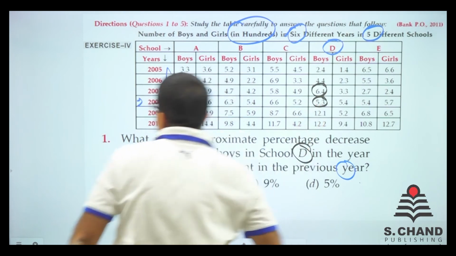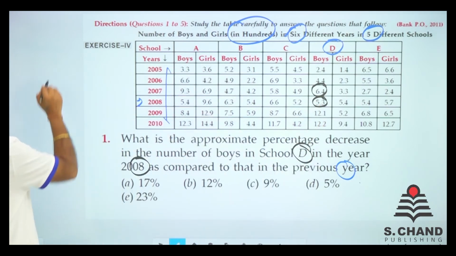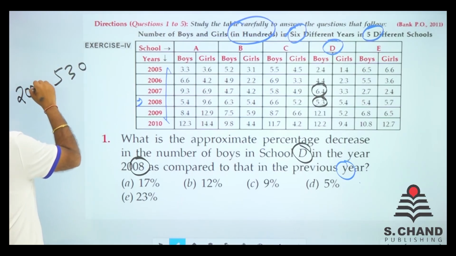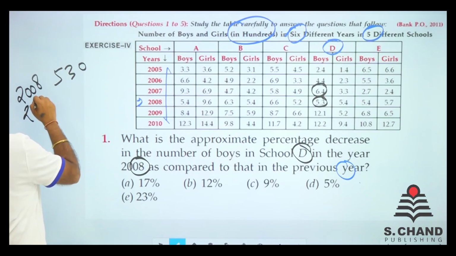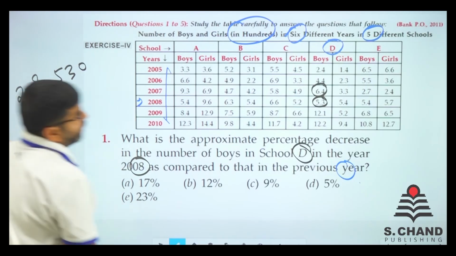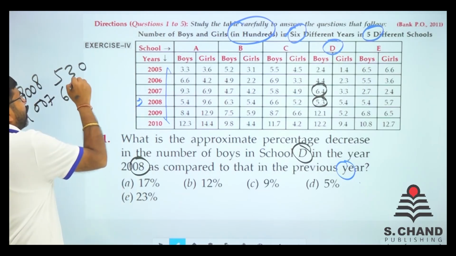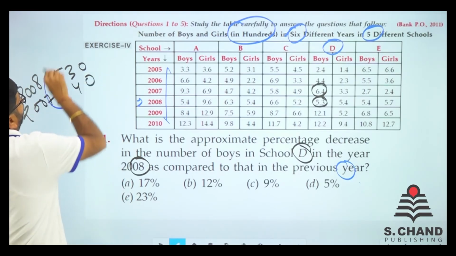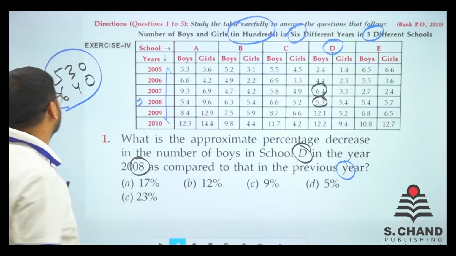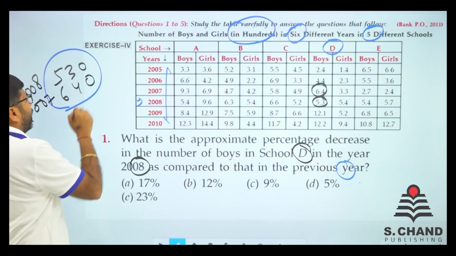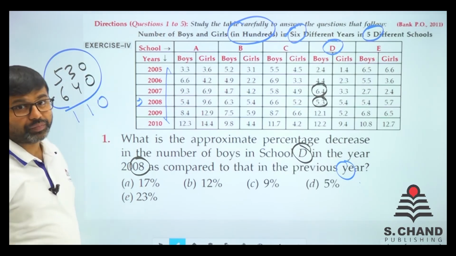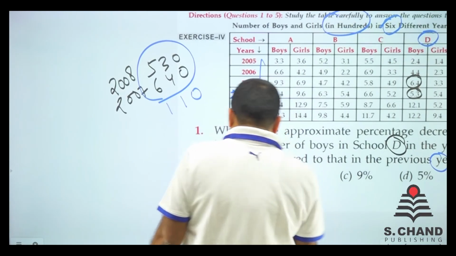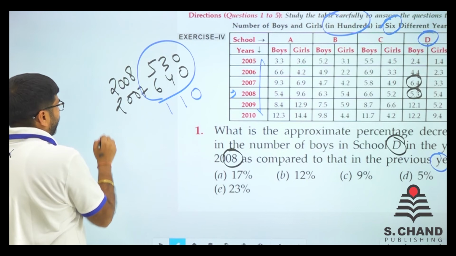So 5.3 means remove the point and put a 0, that is 530 is the number of boys in 2008. 2007 it was 6.4, so remove the point and put a 0, 640. When you find the decrease, what is the decrease? 640 minus 530, we get 110. And that 110 is over 640 students.